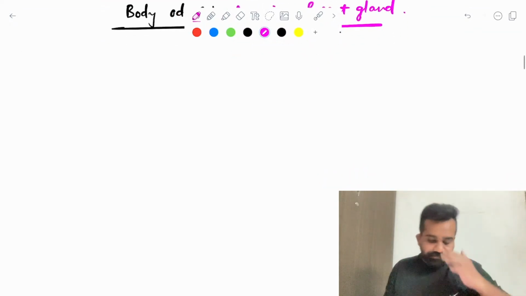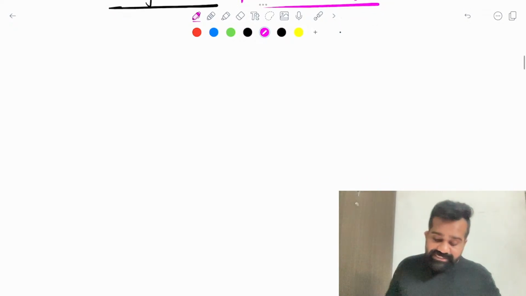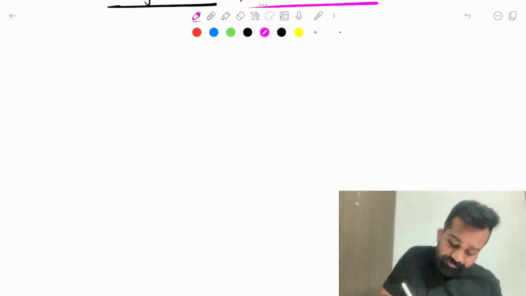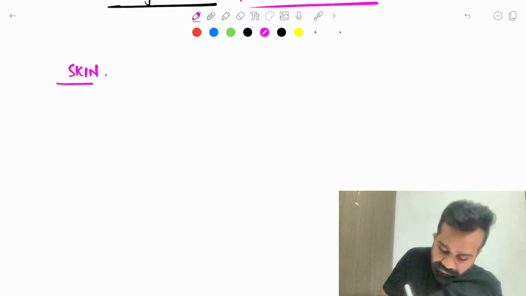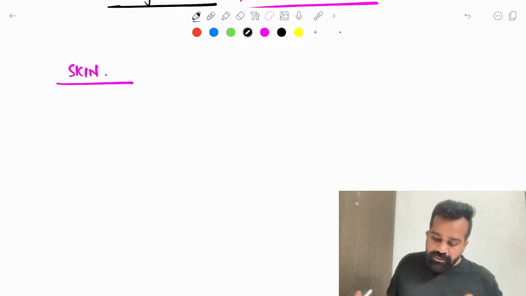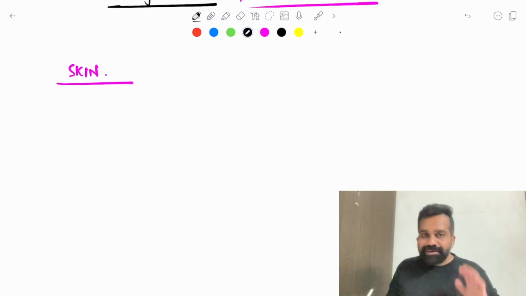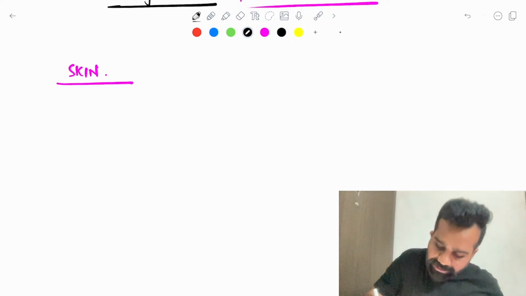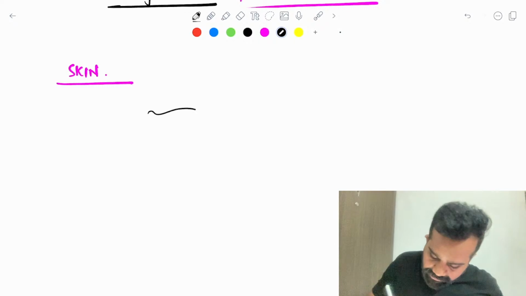Okay, so let's now dive into how we are going to learn about the skin. We discussed the major functions of the skin, right? So let's discuss what are the main anatomy of the skin. The main anatomy of the skin is,